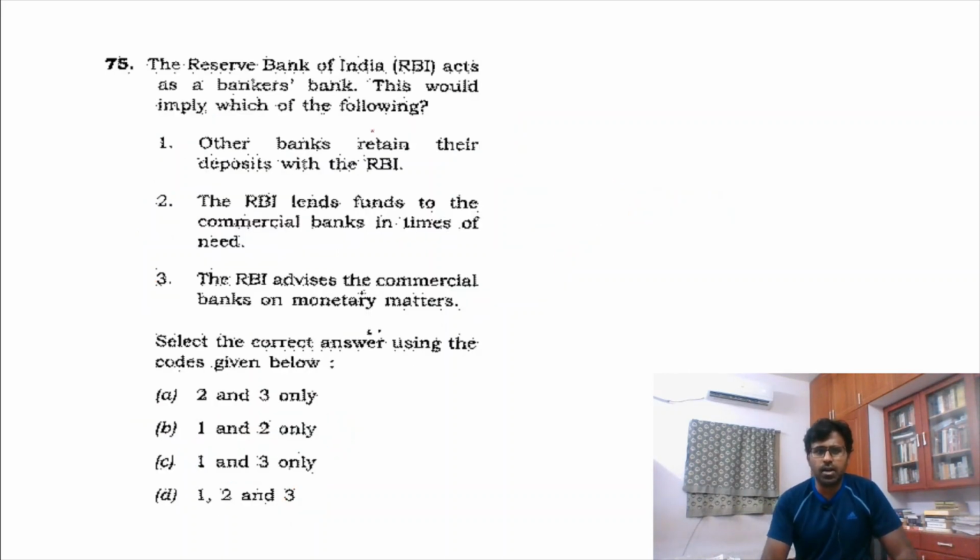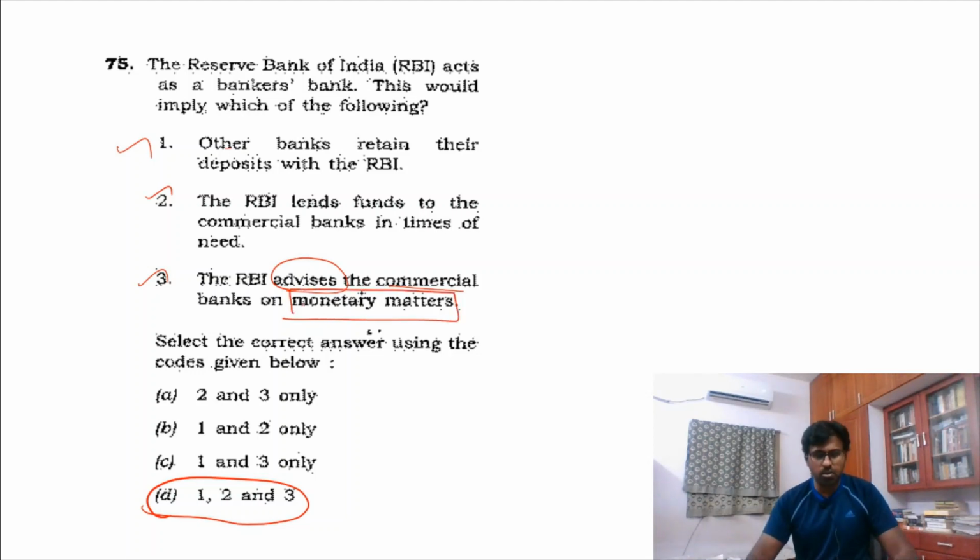Again, this question on the RBI being the bank is a little bit of a tough question. On the day I remember, this is true: they are bankers for other banks, true. Lender, correct. And I wrote 1, 2, 3. But on the day, the key had a lot of confusion about whether they give advice to banks in monetary matters, whether it was a holistic macro issue or a micro issue.